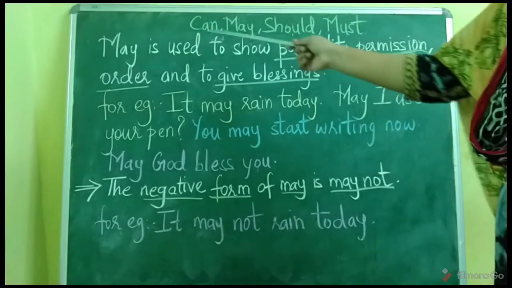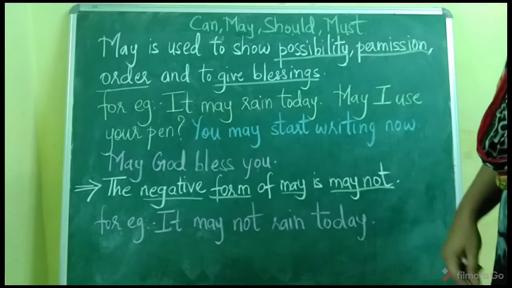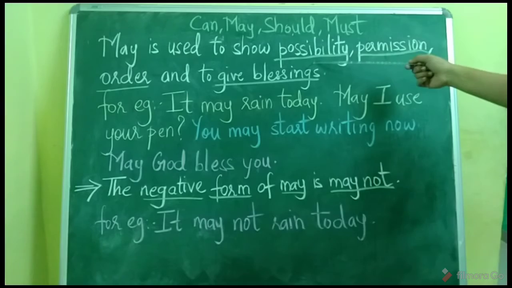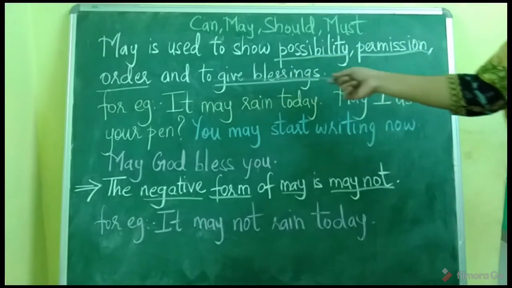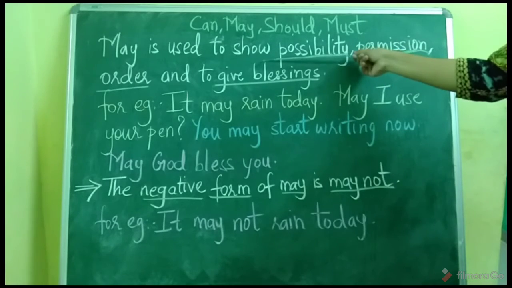The second after can is may. So where do we use the word may? May is used to show possibility, permission, order and to give blessings, okay. So may is used to show possibility.